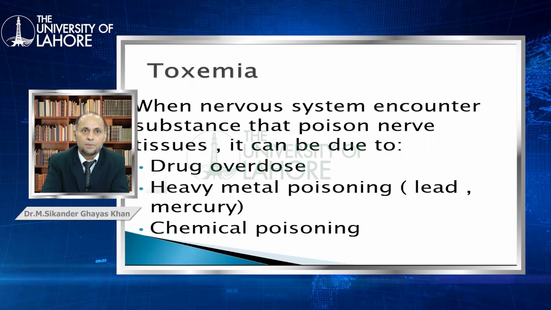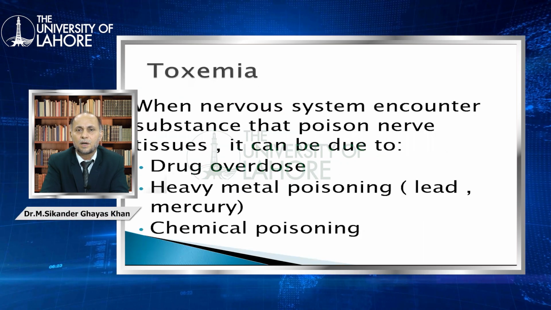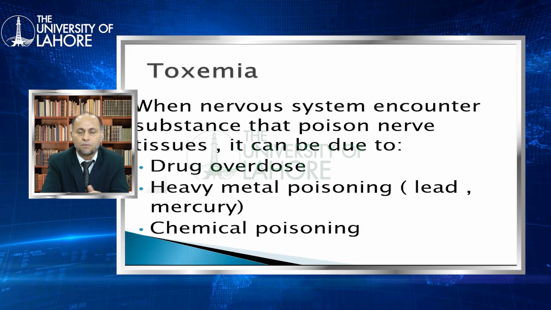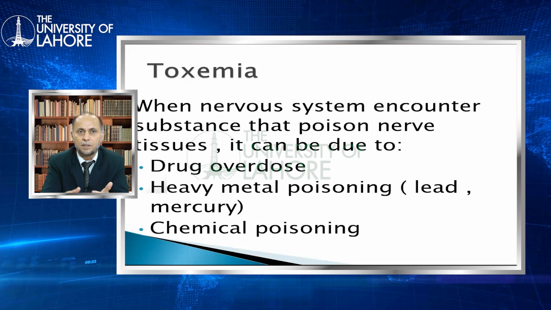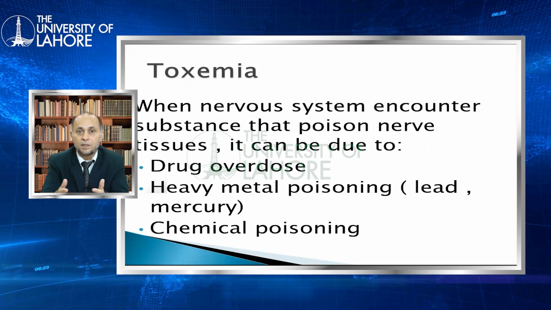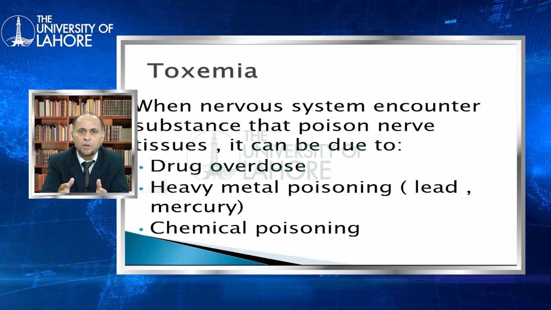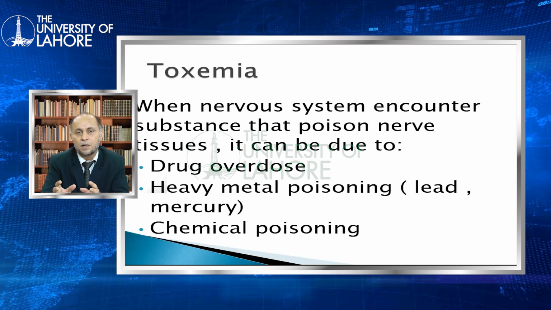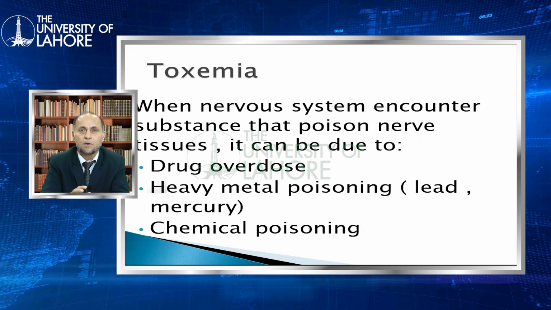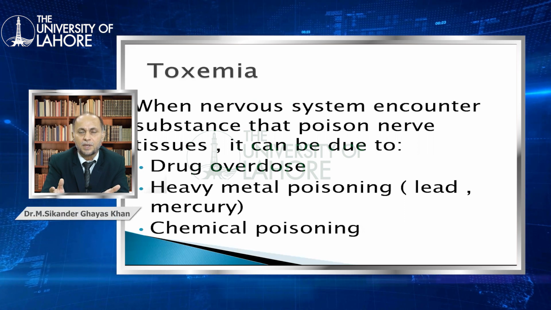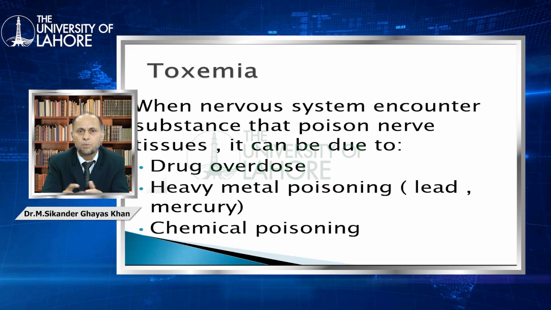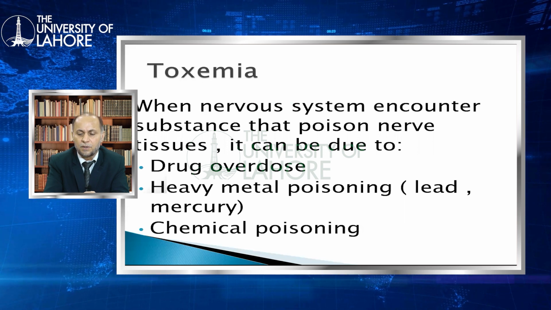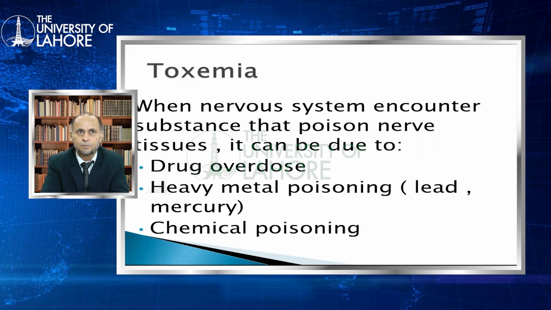Now toxemia. Most of the heavy metals that we use in the environment, in the food, or in the form of drugs, accumulate in the brain or arteries of the brain and cause damage to the specific area of the brain, specifically lead poisoning or mercury poisoning, which will cause damage to the language area and causes different types of aphasias.